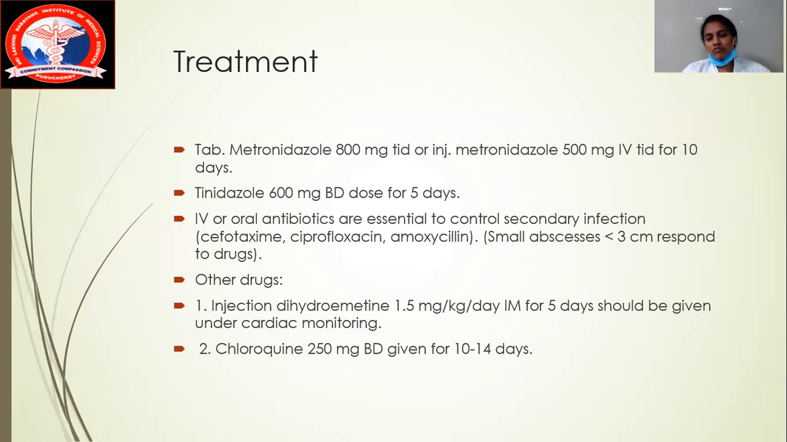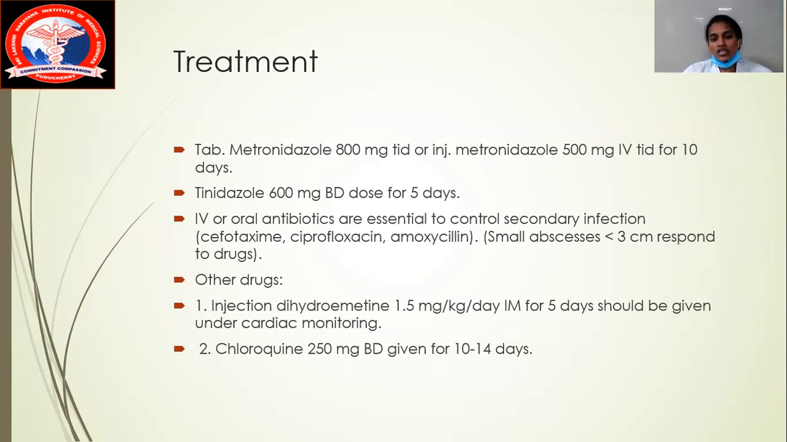Five days is the minimum, if it is an early entity; 10 days is the right regimen. Some people give a 5 to 10 day regimen, but always go for the 10-day one. Metronidazole 600 mg BD is given for 5 days, so people don't get confused. Metronidazole 800 mg TDS, or injection metronidazole 500 mg IV TDS, should be for 10 days. Only metronidazole 600 mg BD, two times a day, can be given for 5 days.